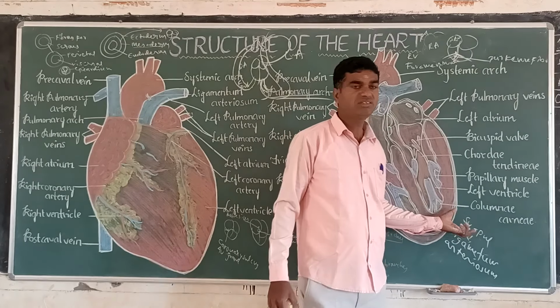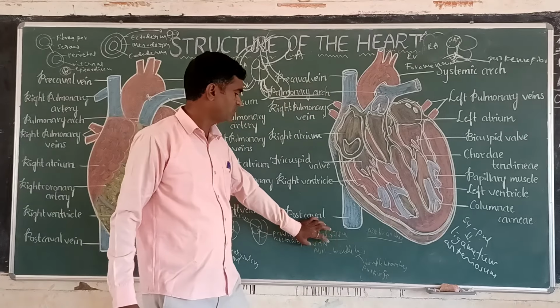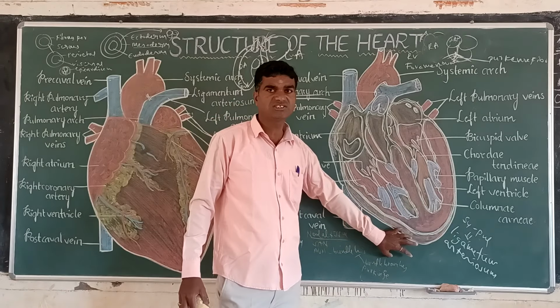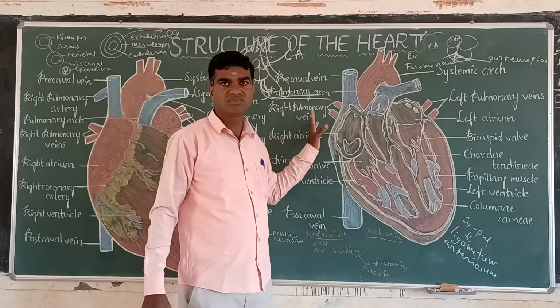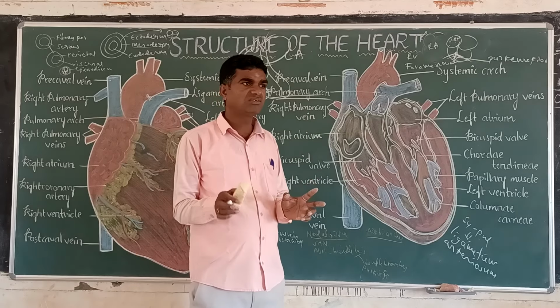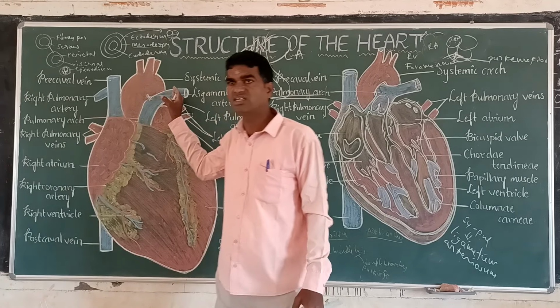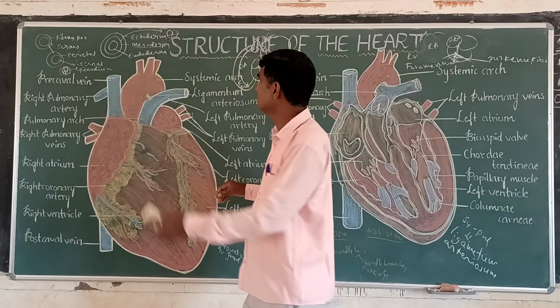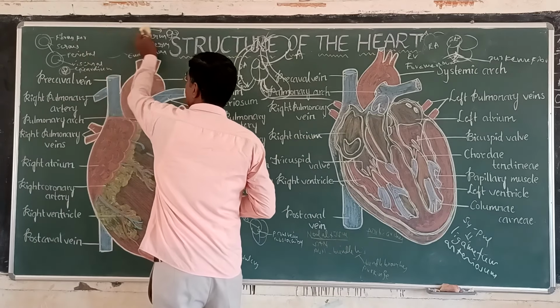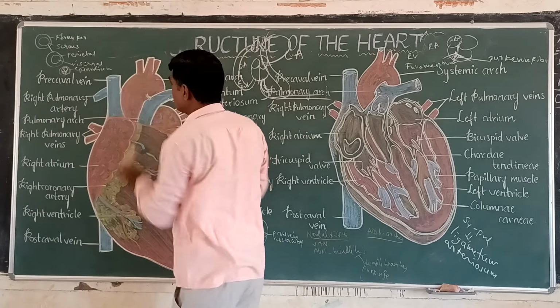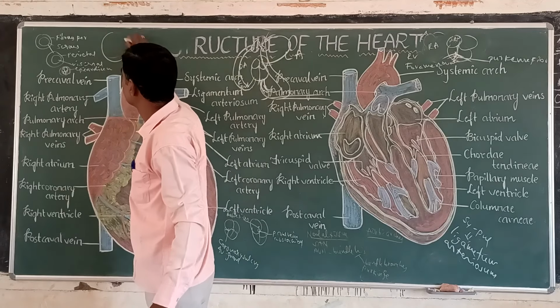Ventricles, nodal tissues, aortic arches and atria. If you see here, this is the external structure of the heart. The heart contains layers.